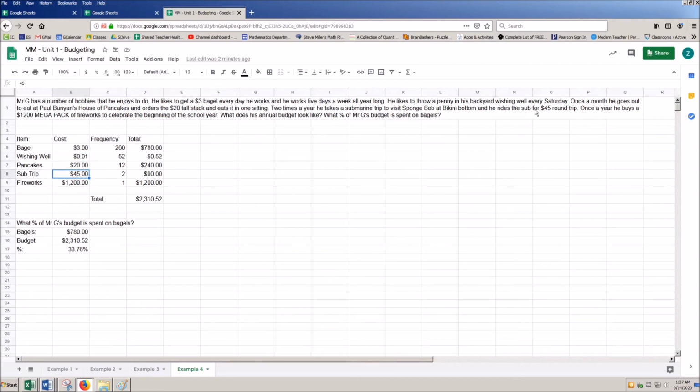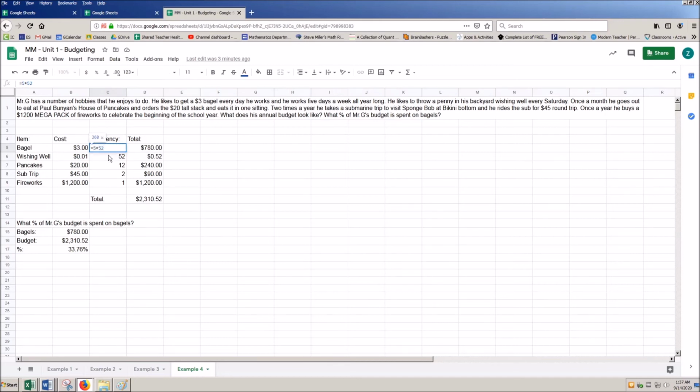$45 trip for sub. And then the $1,200 for the mega pack of fireworks. Now for frequency, here's where I start to use my equations again. So here I'm going to say, okay, well this is 5 days a week for 52 weeks a year equals 260. Now you can do that out, just input it as a hard-coded 260 as well, and that's perfectly fine.